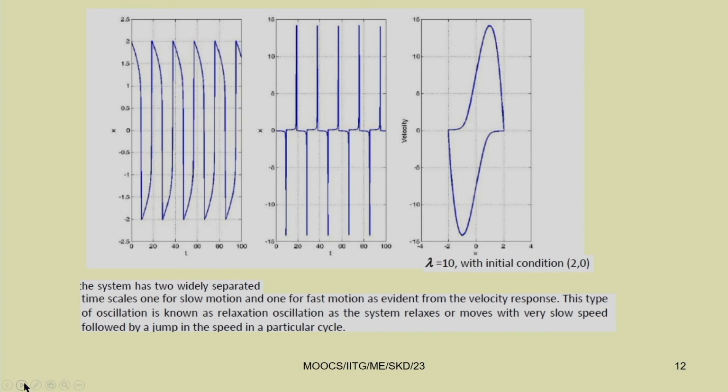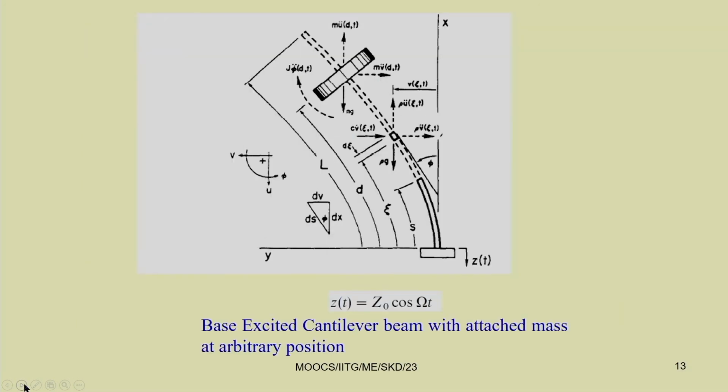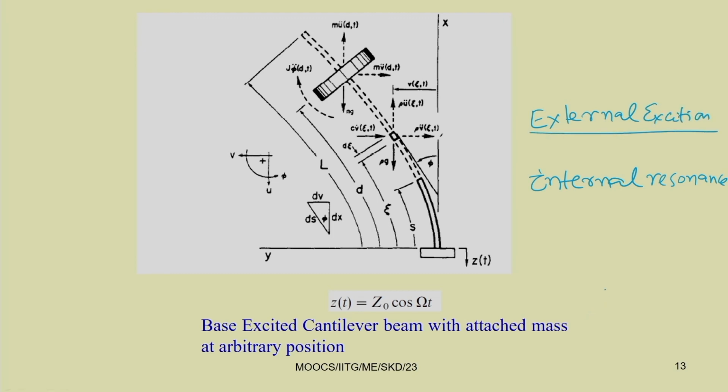In the case of the van der Pol oscillator, by taking this lambda value very high, we can get this relaxation oscillation. Similarly, we have studied the system with internal resonance. Though we are very much acquainted with external excitation leading to external resonance condition, in this case we have studied internal resonance.